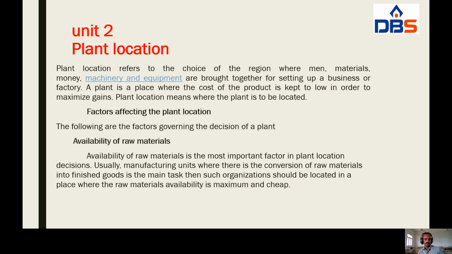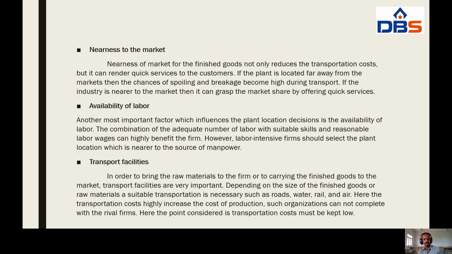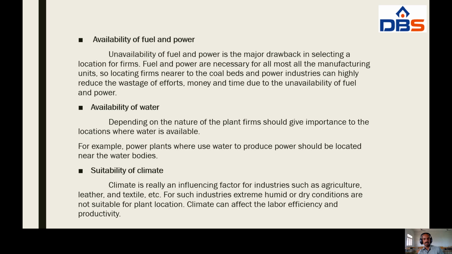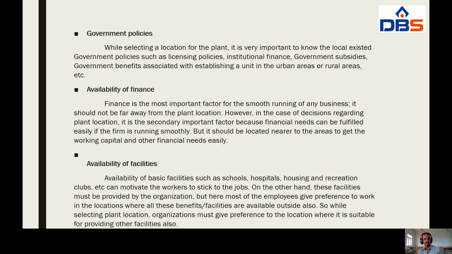And the factors affecting plant location are availability of raw materials, nearness to the market, availability of labor, transport facilities, availability of fuel and power, availability of water, suitability of climate, government policies, availability of finance, and availability of facilities.